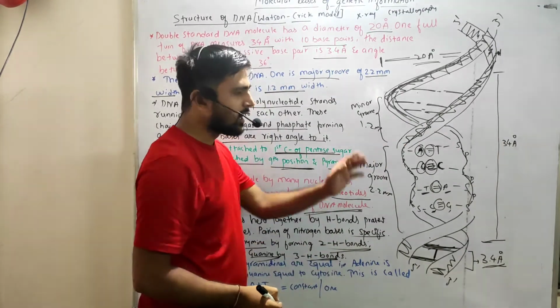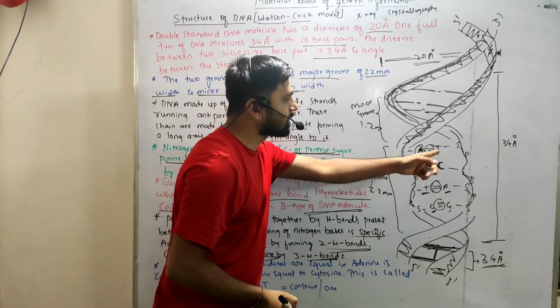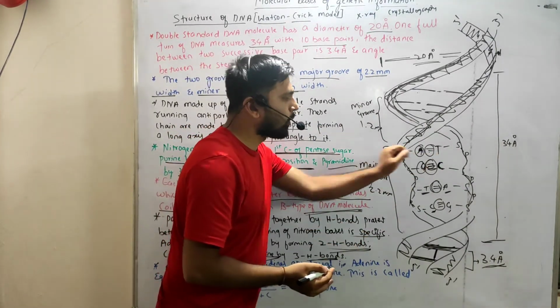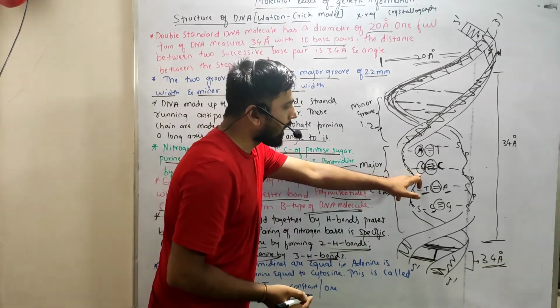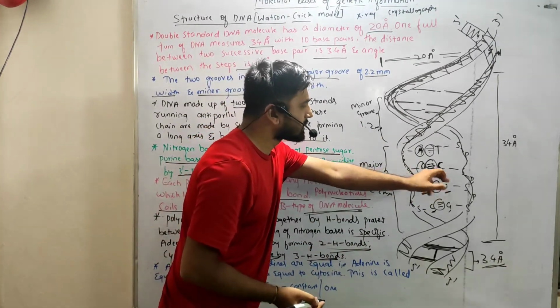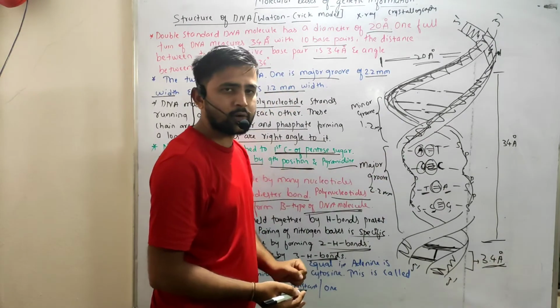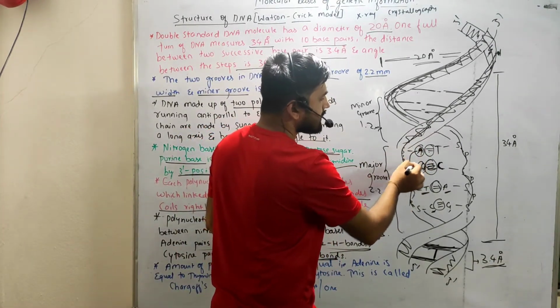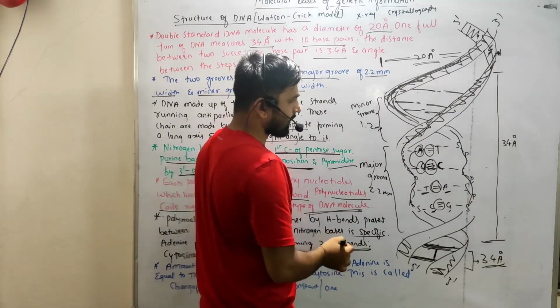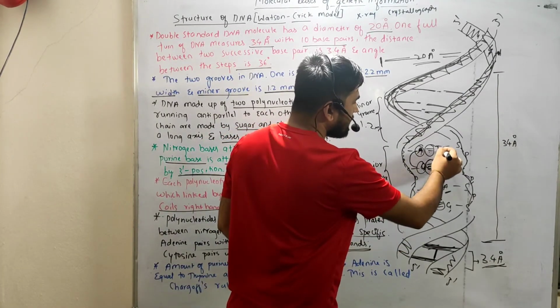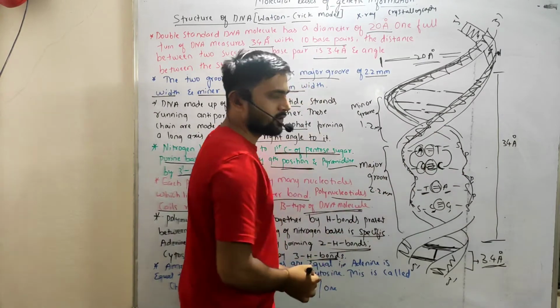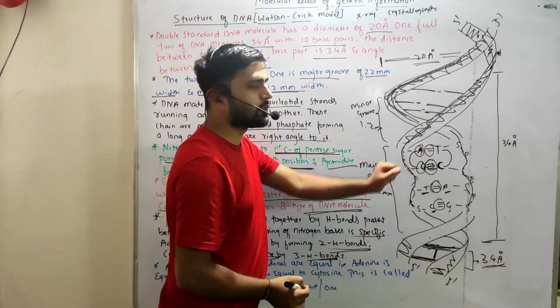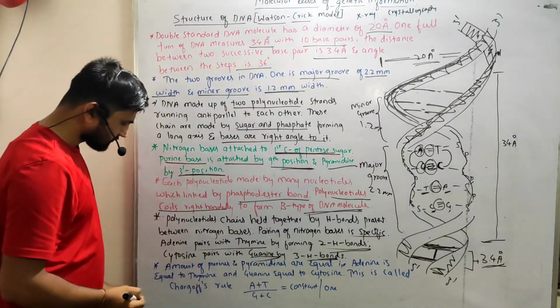This is specific. So adenine will not bind with cytosine, and the thymine will not bond with cytosine, because it is non-specific, right?